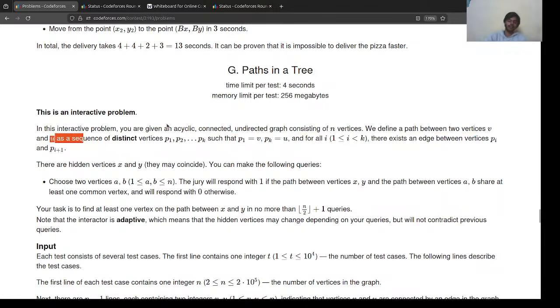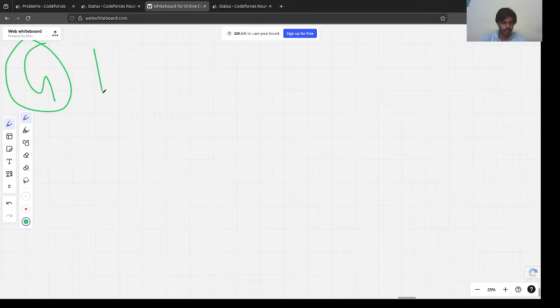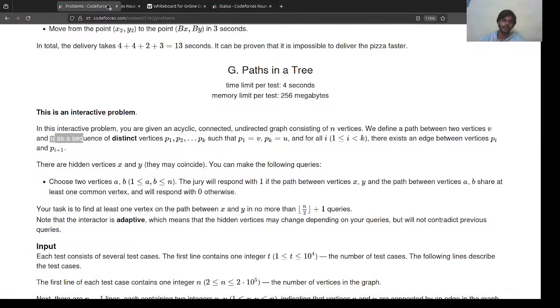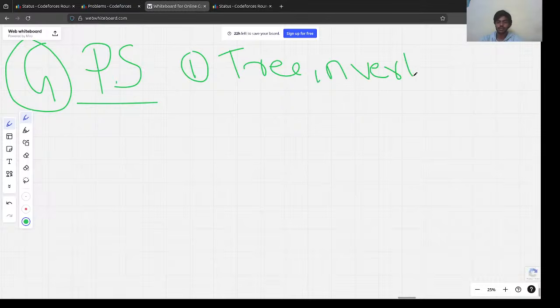Let's understand this problem. This problem was a little hard to understand for many people. Let's break it down. So the problem statement tells us that first we are given an acyclic connected undirected graph. Now any graph which is acyclic and connected and does not have any self loops and other things, it's a tree. So we are given a tree with n vertices. Got it?